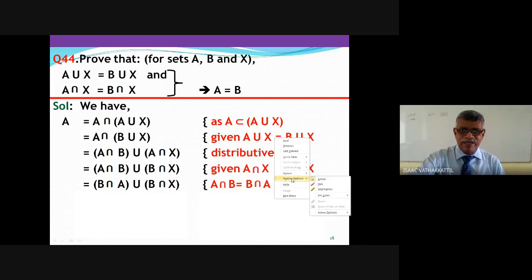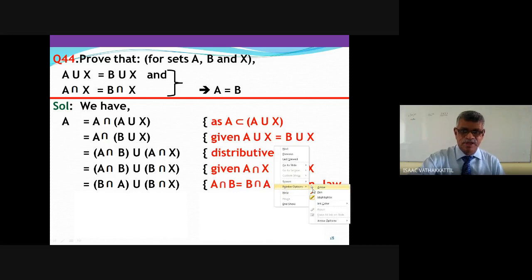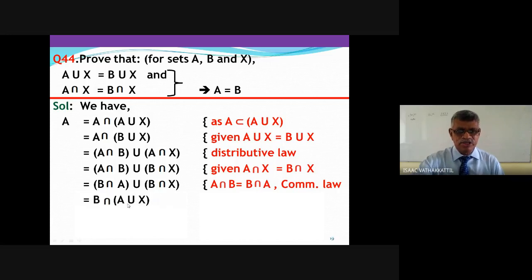Now here I am going to apply the distributive law in the reverse way. Precisely, I am taking B common out. Actually, it is a reverse of distributive law. Look at B intersection A union X. If you apply distributive law here, B intersection A union X is B intersection A union B intersection X. But we don't use the word take common factor for sets. We can apply the converse of distributive law.